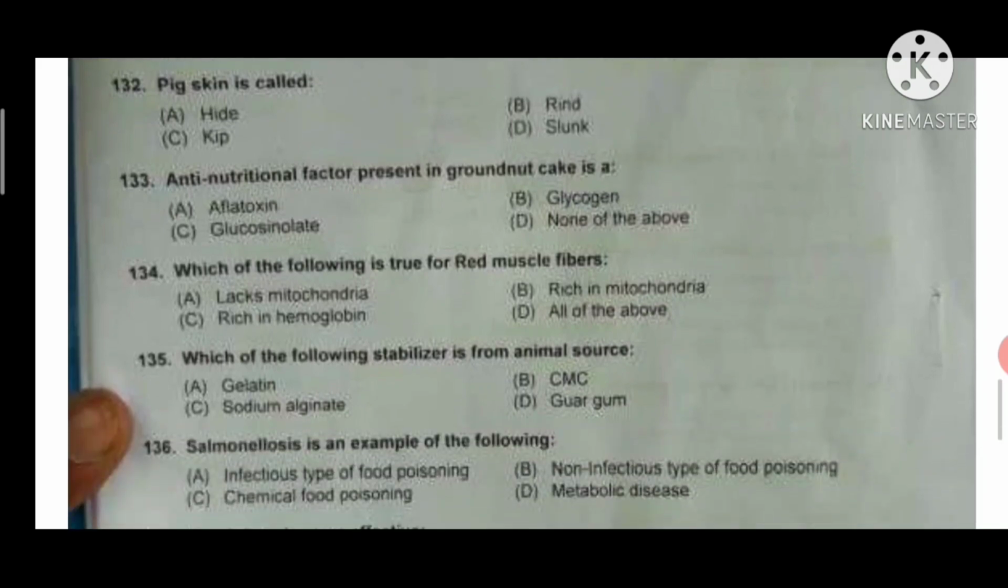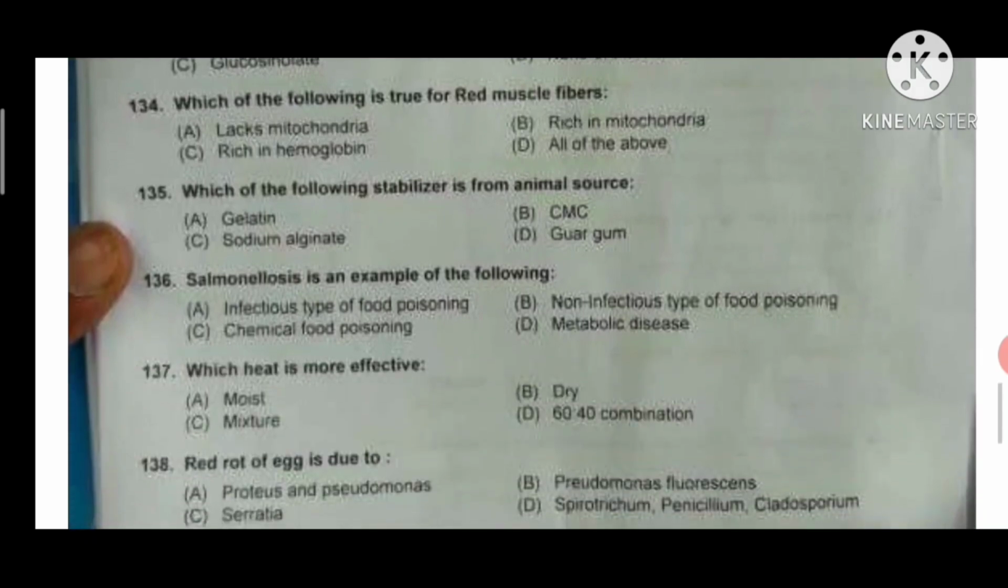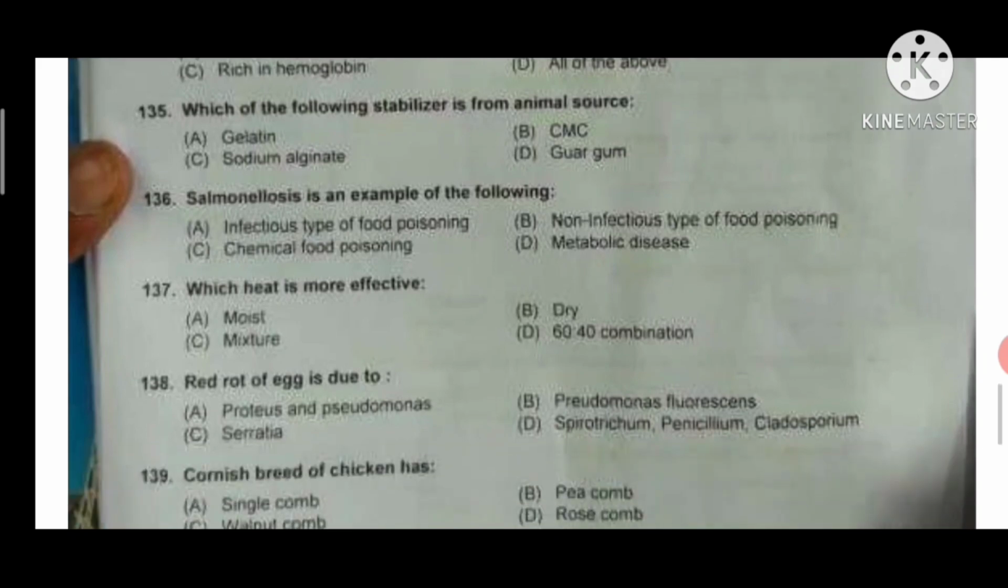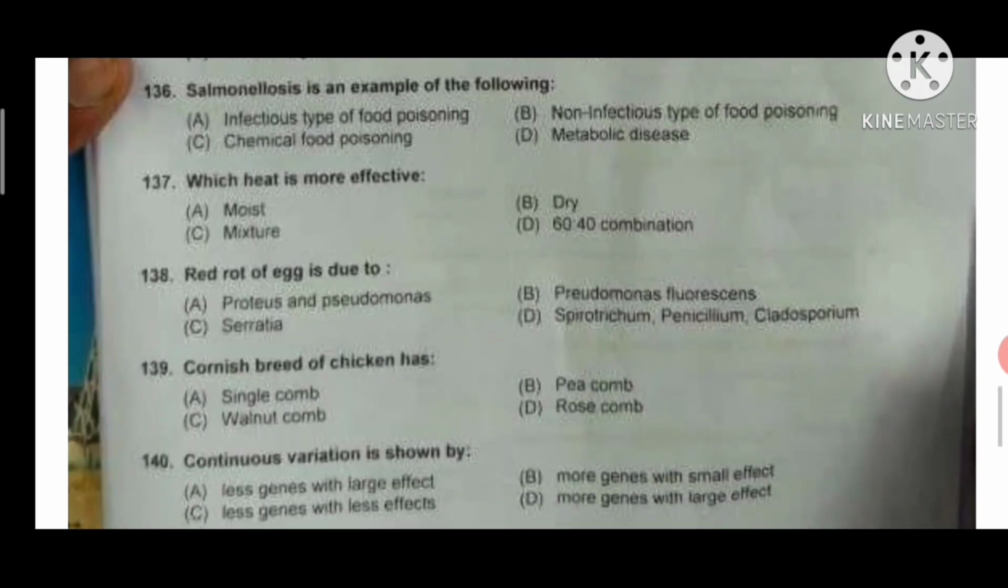Which of the following is true for red muscle fiber? It is rich in mitochondria. Which of the following stabilizers is from animal source? That is gelatin. Answer A will be correct. Salmonellosis is an example of infectious type of food poisoning. Which heat is more effective? Moist heat. The moist heat is more effective than dry heat. Red rot of egg is due to Serratia. Serratia causes red rot in meat and eggs.